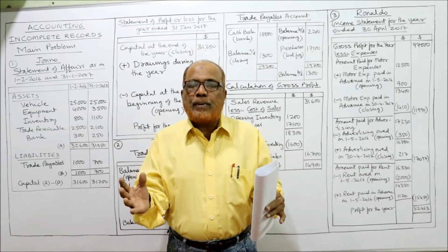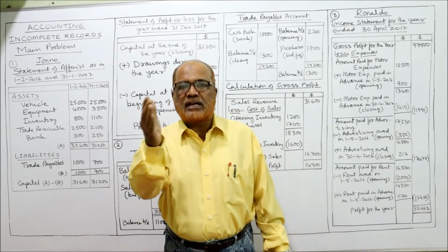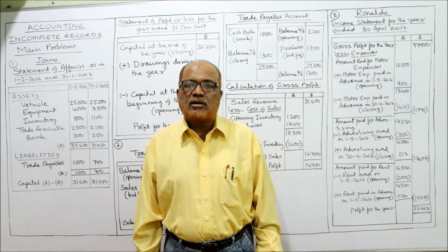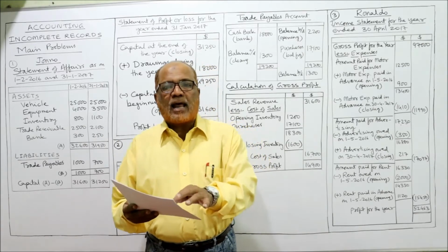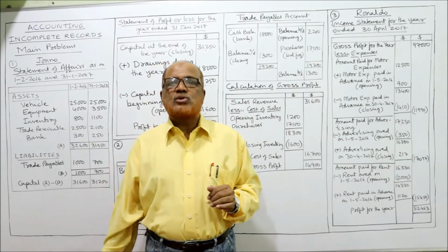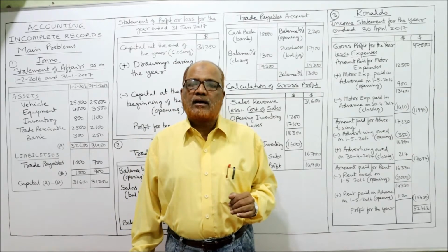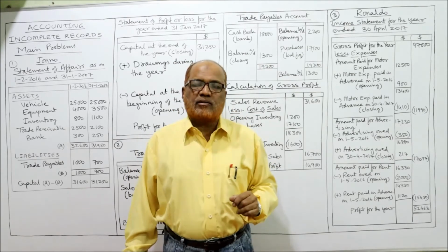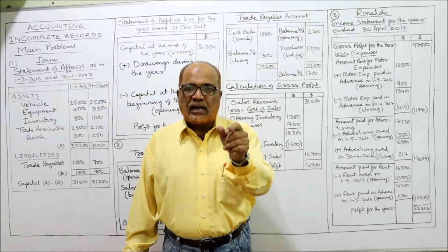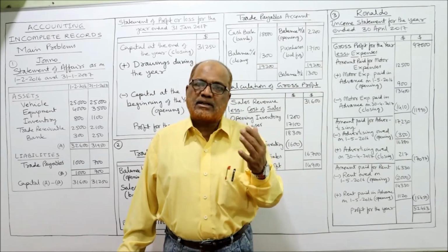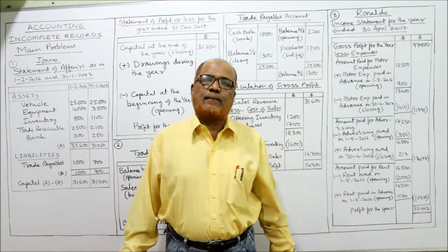So we compare the capital at the beginning with the capital at the end to find out the profit. Here assets and liabilities are given at the beginning and end of the year, so we calculate capital. Capital is equal to assets minus liabilities. We take total assets minus total liabilities to get the capital at the beginning and the capital at the end.